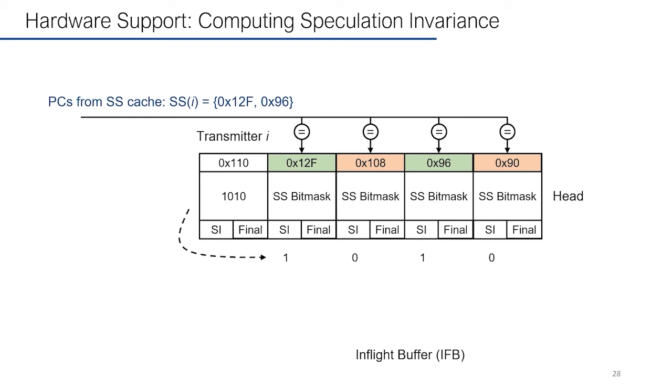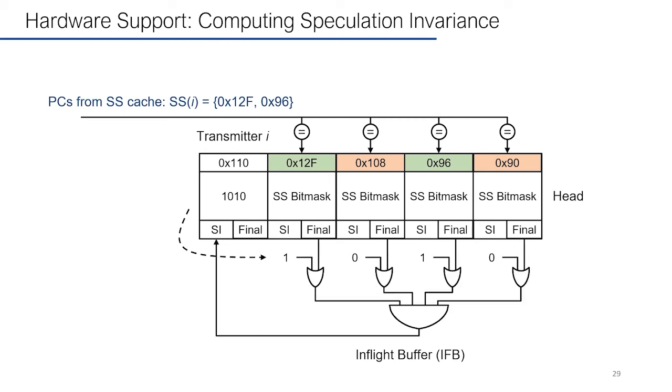It first grabs the bit mask of the transmitter I. Then, for each bit, it will do the bit OR operation with the final bit of its corresponding IFB entry. Then, it uses the AND operation to aggregate the results, which toggles the SI bit. The reason why it's correct is because it infers that all the older IFB entries are either safe or have produced their final result.